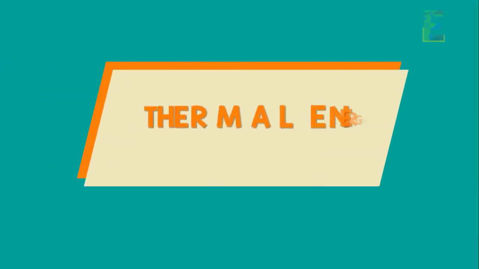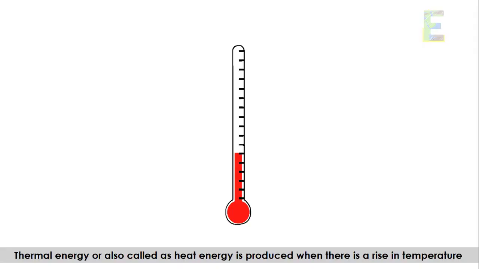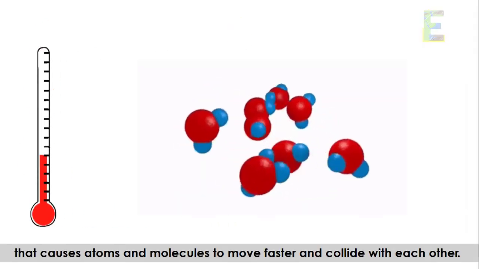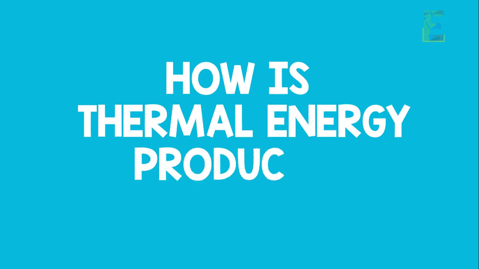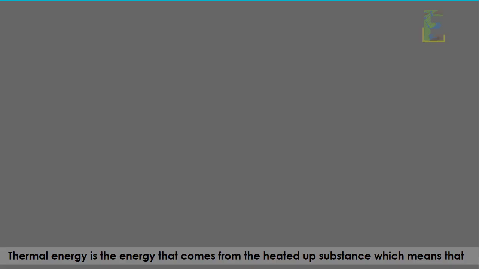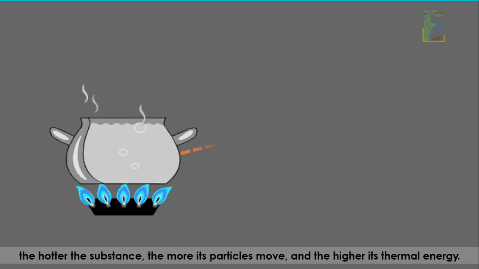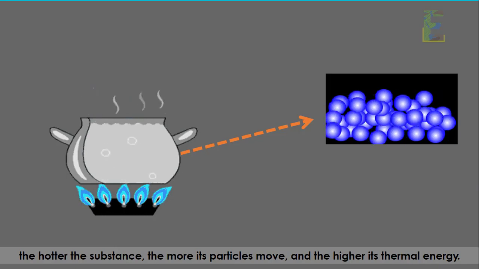The first type of energy that we're going to discuss is the thermal energy. Thermal energy, also called heat energy, is produced when there is a rise in temperature that causes atoms and molecules to move faster and collide with each other. But how is thermal energy produced? Thermal energy is the energy that comes from the heated up substance, which means that the hotter the substance, the more its particles move, and the higher its thermal energy.